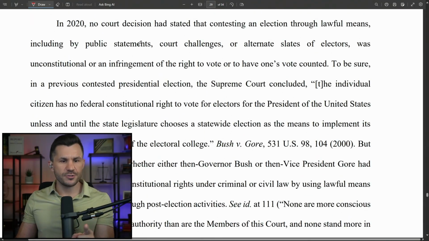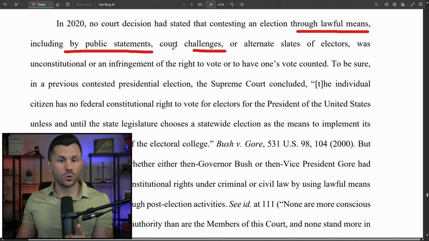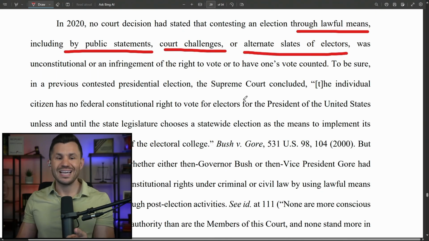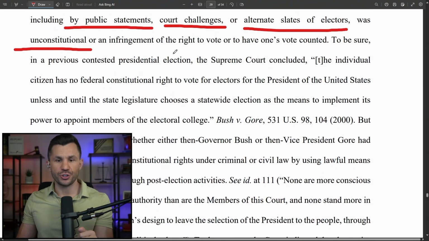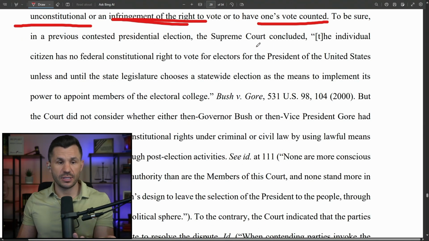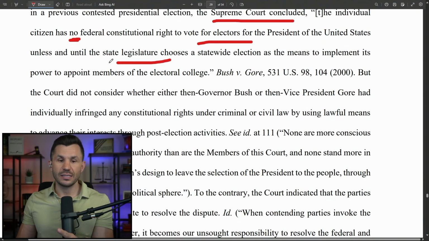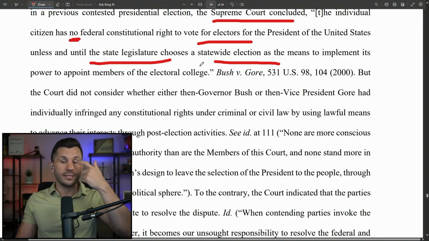They say, in 2020, no court decision had stated that contesting an election through lawful means, including by public statements, court challenges, alternate slates of electors, that any of that was unconstitutional or infringement of anyone's right to vote. To be sure, in fact, in previous presidential elections, the Supreme Court said that the individual citizen has no federal constitutional right to vote for electors for the President of the United States unless and until the state legislature chooses a statewide election as the means to implement the power to appoint the members of the college.